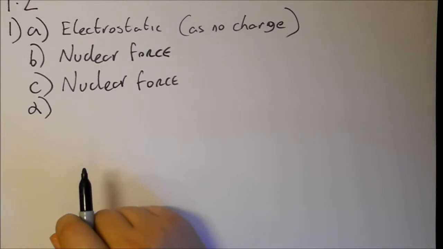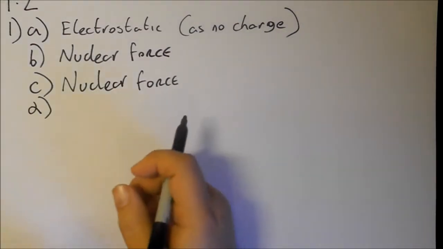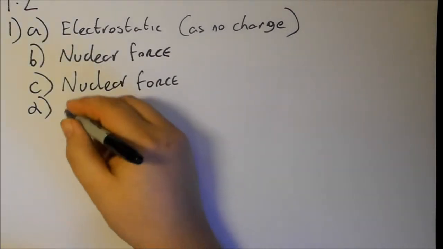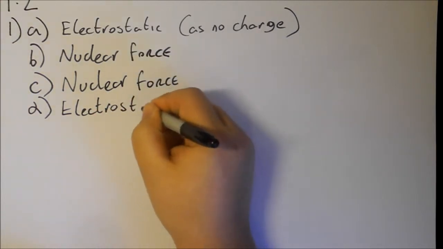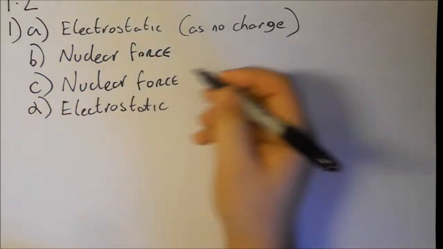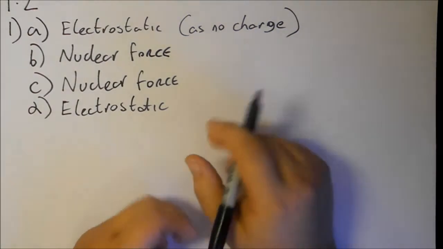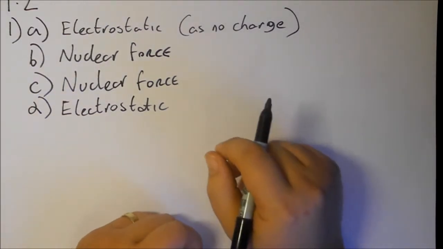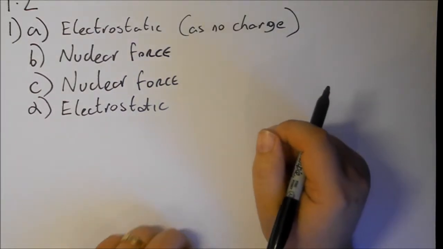D, tends to make a nucleus unstable. Well, the nucleus is being held together by the nuclear force, therefore the thing that must be trying to make it unstable is the electrostatic force. And this is something we deal with when we talk about quantum physics later on, is that because all the protons are positively charged, theoretically they should, through the electrostatic force, want to tear themselves apart, but the nuclear force overcomes it. Really simple question 1. So question 2.